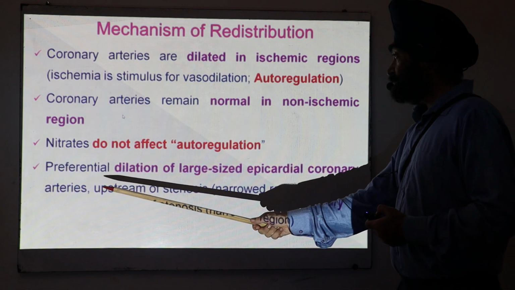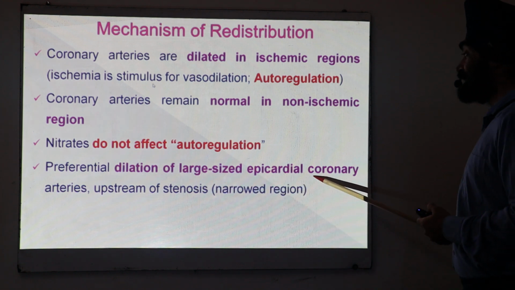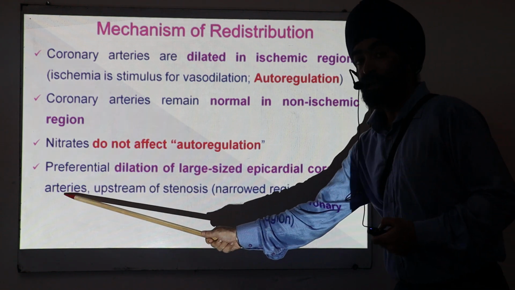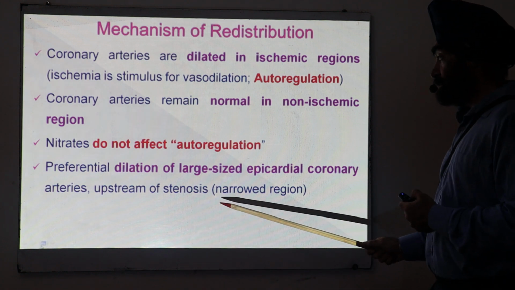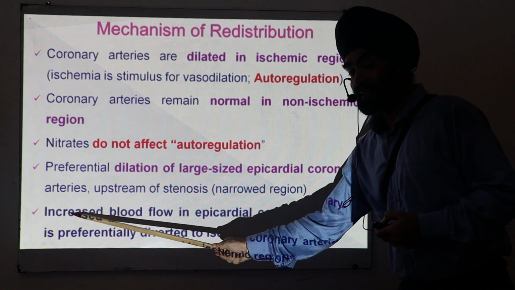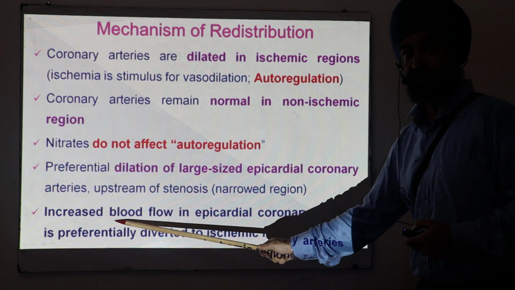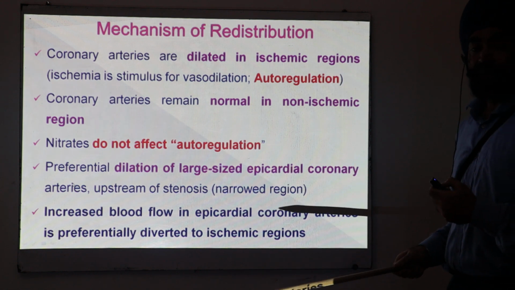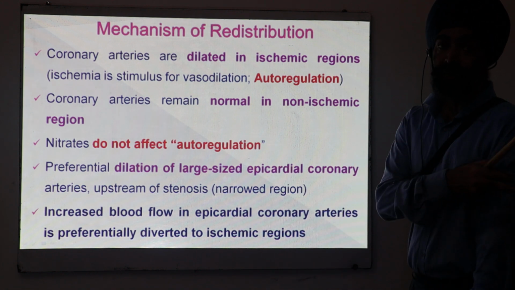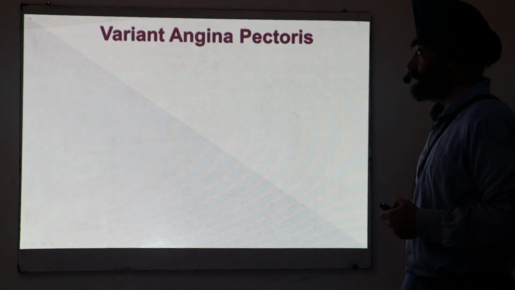Then, when you give nitrate, they dilate large-sized epicardial coronary arteries upstream of the stenosis, above the stenosis. That is why the increased blood flow in the epicardial artery is diverted to the ischemic region. So they reduce the demand, and they increase the supply by the redistribution phenomenon.